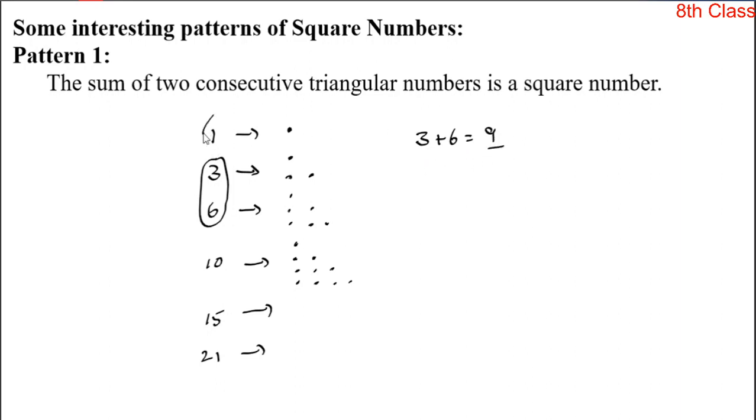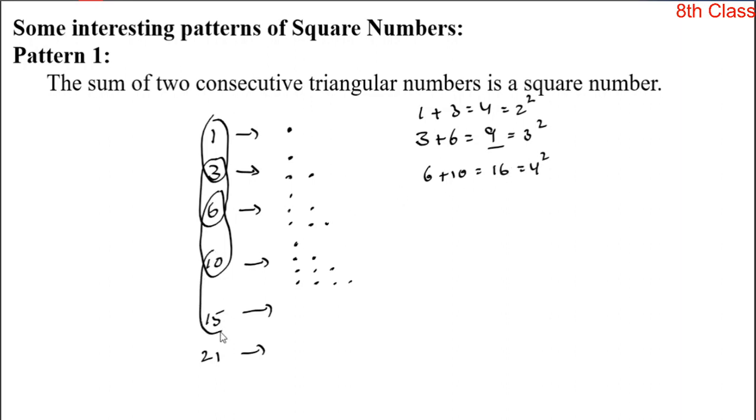Now add these two: 1 plus 3 is equal to 4. Yes, 4 is a perfect square number, because we can express 4 as 2 squared and 9 as 3 squared. Let us take these two numbers: 6 plus 10 is equal to 16. You can express 16 as 4 squared. So 16 is a perfect square number.